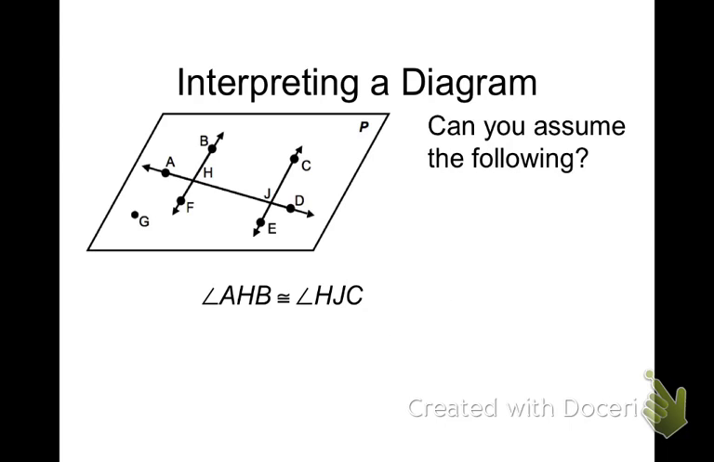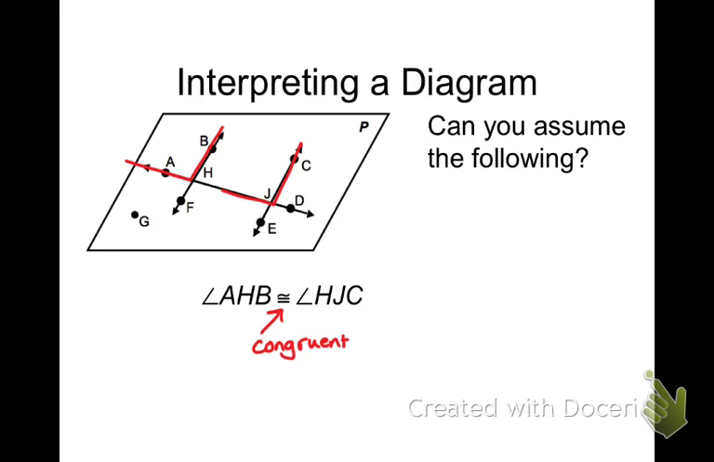Next one. What does this symbol in between those two angles mean? Not approximately. Congruent. Remember, that's our congruent symbol, and congruent means the same measure. So angle AHB is this angle right here. Is that congruent to angle HJC, which is this angle here? Can we assume that? No.